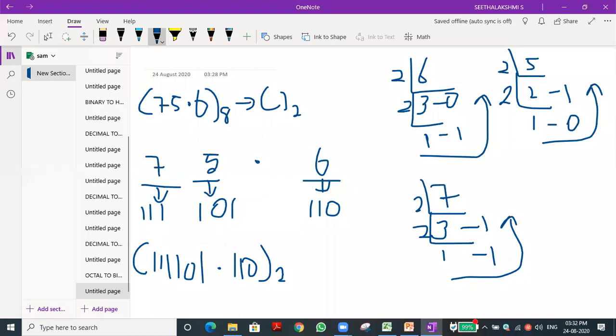Rakshana asked one beautiful question: sir, for the decimal digit we take the remainder from top to bottom, but here you have taken from bottom to top. Very nice question, I really appreciate it. I was expecting some student to ask. Here we are not considering the fractional part; we are doing individual conversion. 6 is a different one, and we are finding the binary value for 6. Have you understood? Yes, sir. Very good.